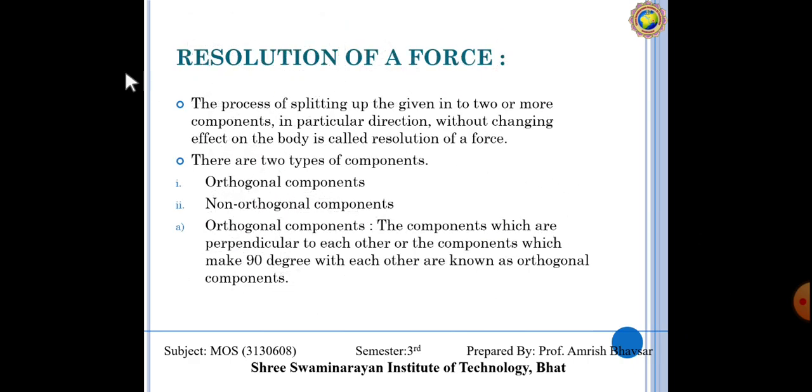Now the next thing is resolution of force. What do you mean by resolution? Whenever we talk about a force, it moves in some direction with some magnitude, but basically we are going to understand only the two directions x and y, which is easier and more feasible for us.